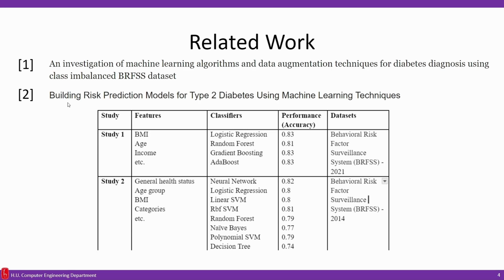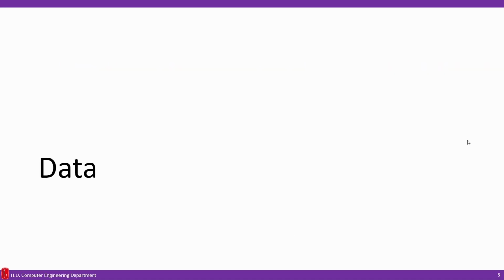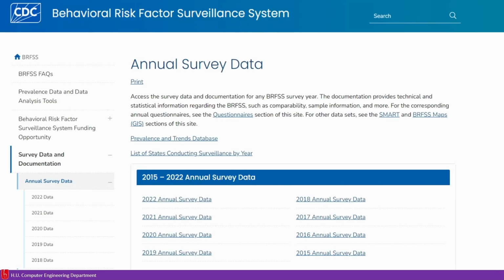Study 2 is building a risk prediction model for type 2 diabetes using machine learning techniques. This study uses these features, BMI, age group, and these models, and gets these results, using the 2014 BRFSS data. In our project, we use the BRFSS data.